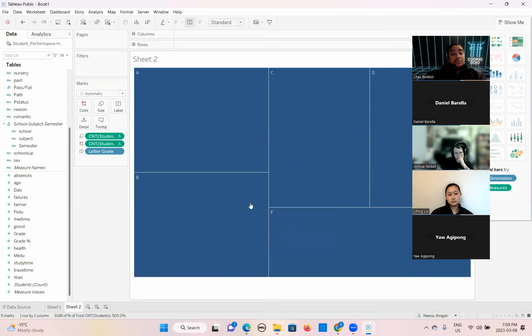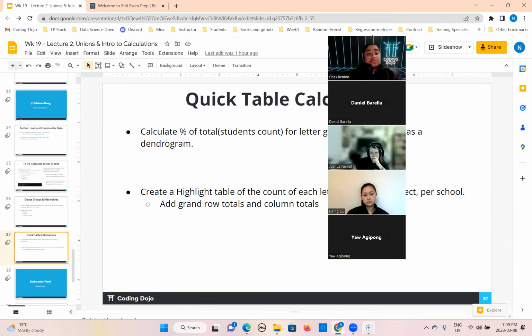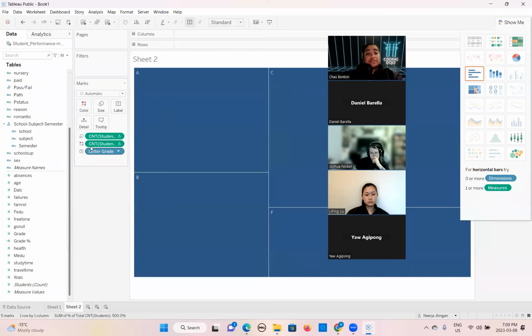If you want to show on the label the grade, the student count, you can also do that. What we will do here, now we will press the control button here, and we will label it.